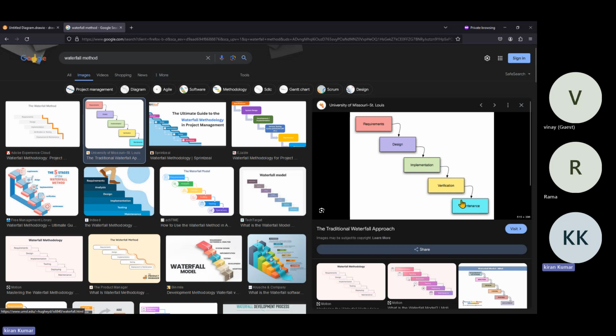The client cannot see any output of what they gave as information, whether it's really working or not, what the blockers are. They can't see any of it, not even a single output. They can see it only after everything is completed. This process has a lot of drawbacks.